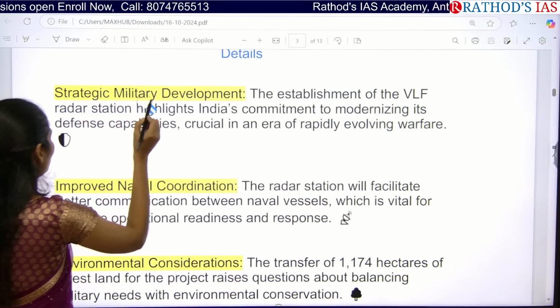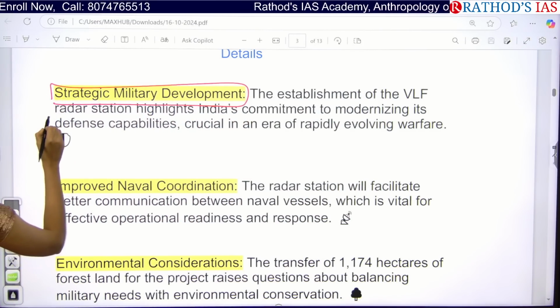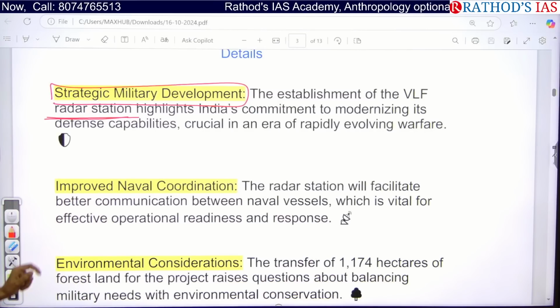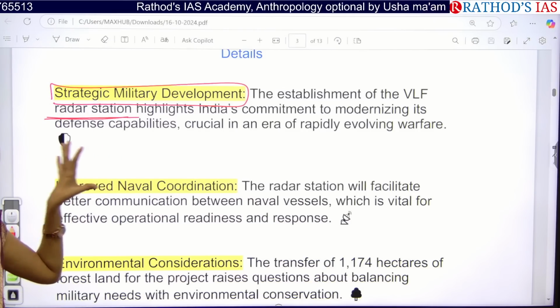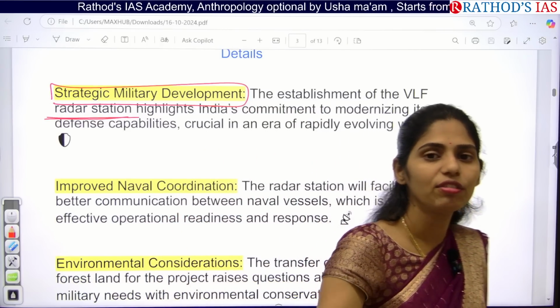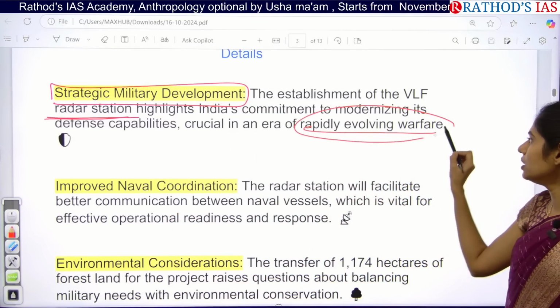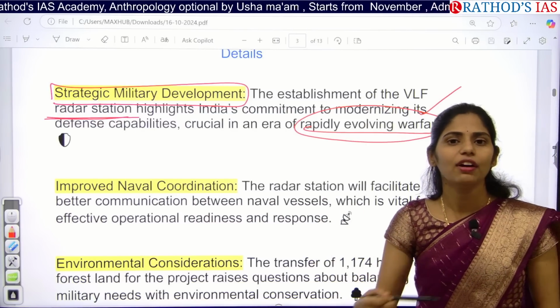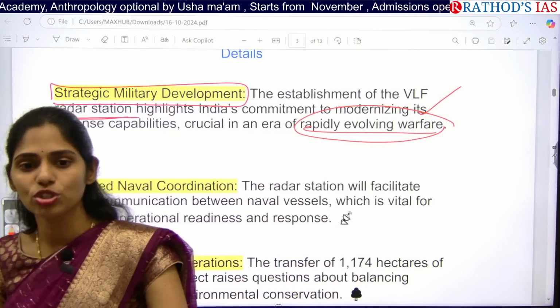We are focusing on strategic military development, especially the very low frequency radar station, which is focusing on modernizing our defense capabilities. We are now able to have improved communications and we can now control submarines. That means that whatever the evolving warfare is, we are modernizing our equipment based on future warfare.